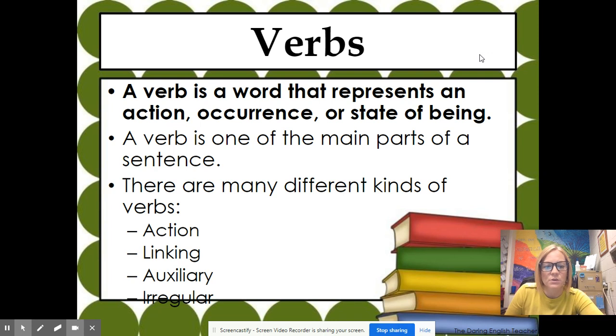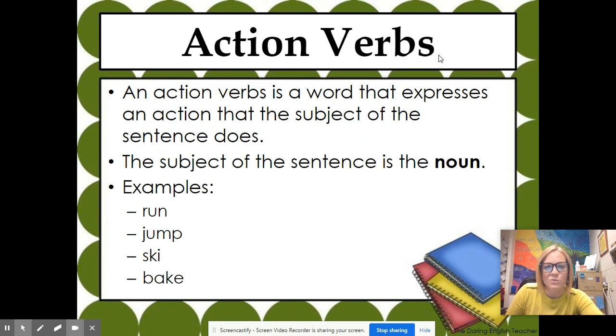We have different kinds. We're going to be talking about action, linking, auxiliary, and irregular. So action words or action verbs are probably the easiest ones to understand. So it expresses an action that the subject in your sentence does. For example, run, jump, ski, bake. Those are all action verbs.